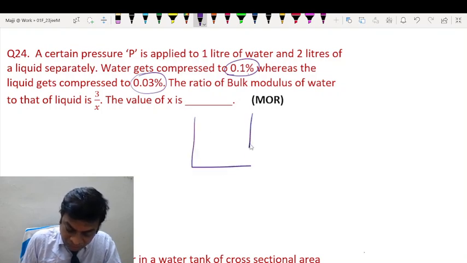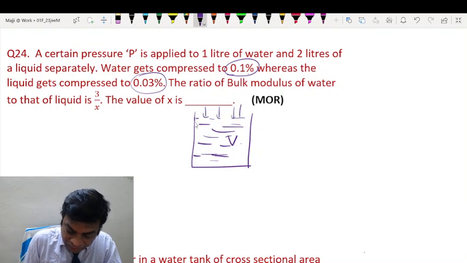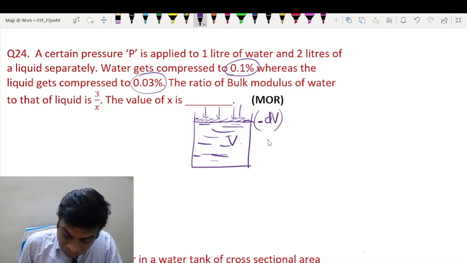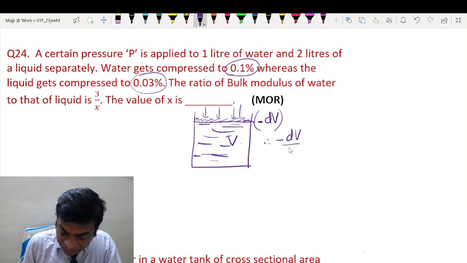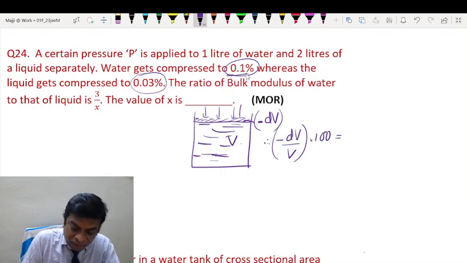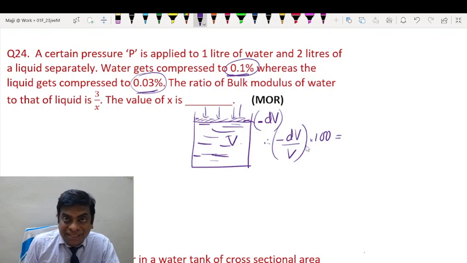Now suppose you have some liquid, let us say water or anything. So this is the original volume. When a pressure is applied, let us say that this much part of the liquid gets compressed. So change is dV. So decrease in this will be minus dV. Therefore minus dV by V is the fractional decrease in volume or fractional change in volume. When you multiply this by 100, you get this or this. So this percentage is basically the percentage decrease in volume.